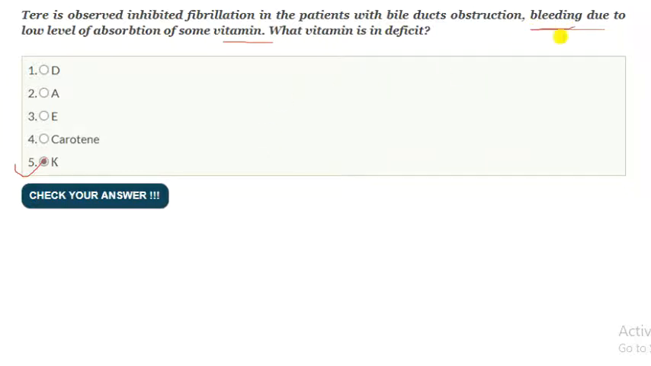Which vitamin is helpful in bleeding? That is vitamin K. Okay friends, thank you.